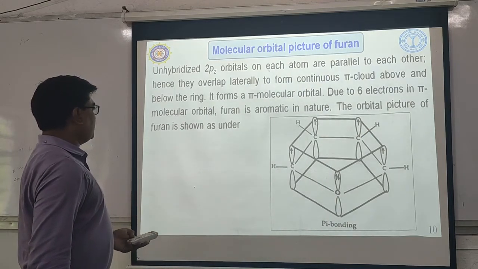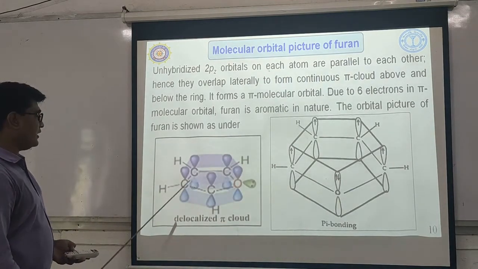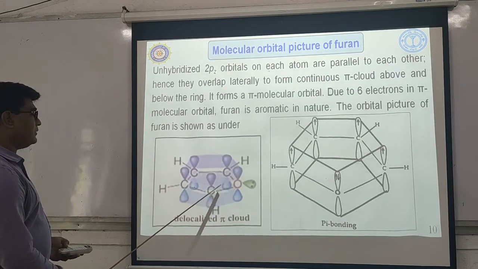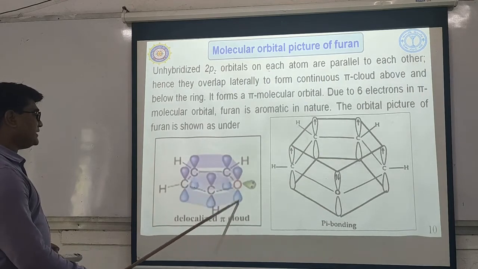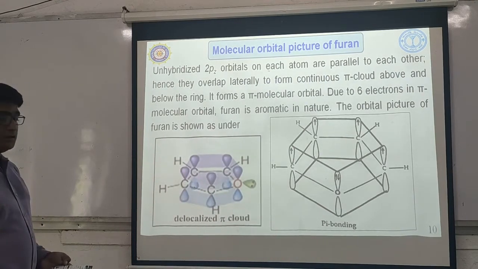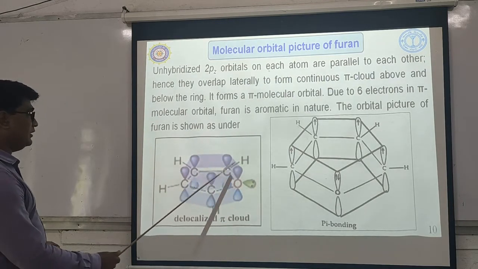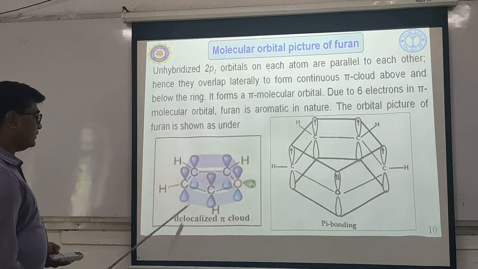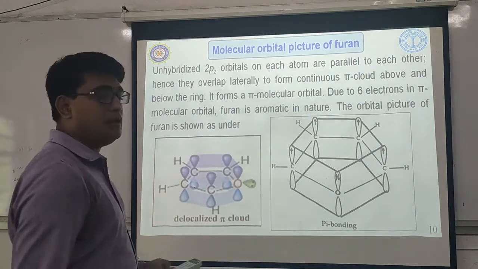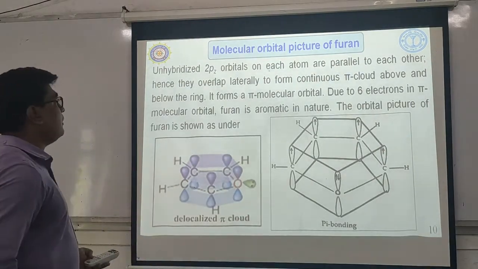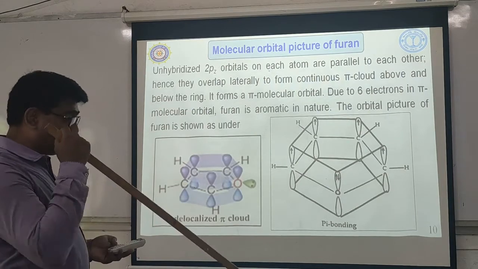So this is the orbital picture of furan, okay, which has been shown. Another orbital picture we can show like this. See here, carbon, carbon, carbon, carbon and oxygen. They are at the horizontal plane, and these are the equivalent atomic orbitals perpendicular to the horizontal plane, and they are parallel to each other. So they overlap laterally from above the plane and below the plane to form a delocalized pi cloud. Okay, so this is how the pi molecular orbital is formed in furan. Okay, so this much information you have to write if it is asked in examination.